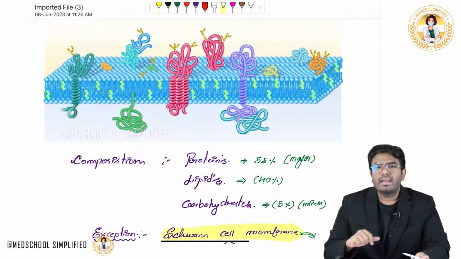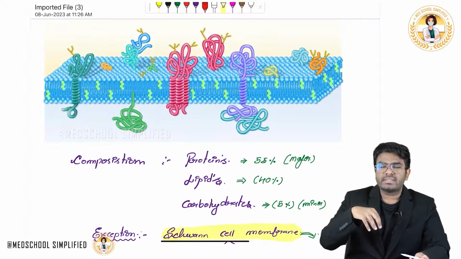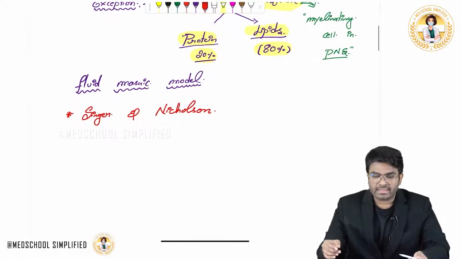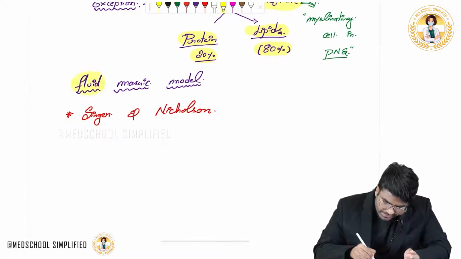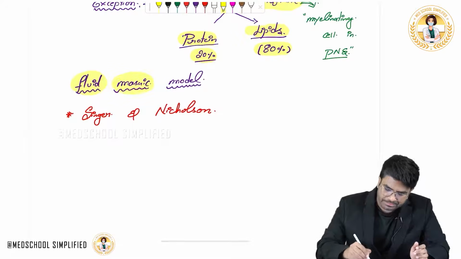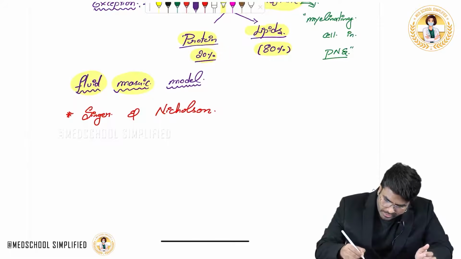It's a lipid. In the sea of lipids, here and there you can see the proteins just floating. So this is called fluid and mosaics. According to them, the fluid is the bilipid layer, and mosaics are the proteins. So Singer and Nicholson gave this fluid mosaic model.